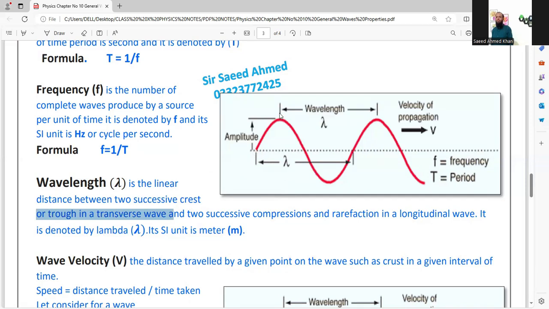The distance between two successive crests is called wavelength. Or we can say, in a longitudinal wave, the distance between two successive compressions or rarefactions is called wavelength, and it is denoted by the letter lambda. This sign we read lambda. The SI unit of lambda or wavelength is meter.